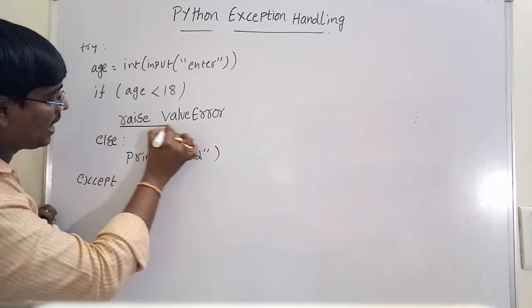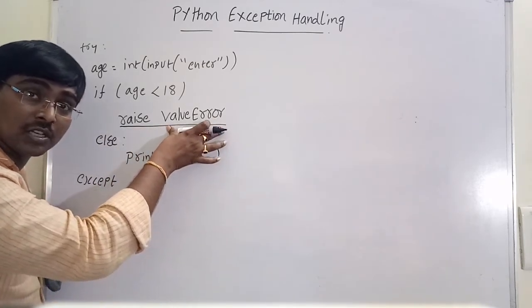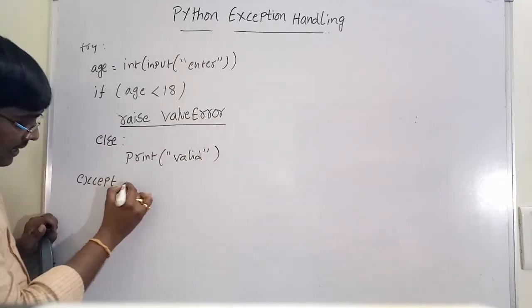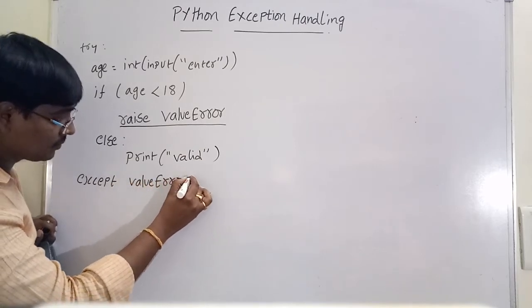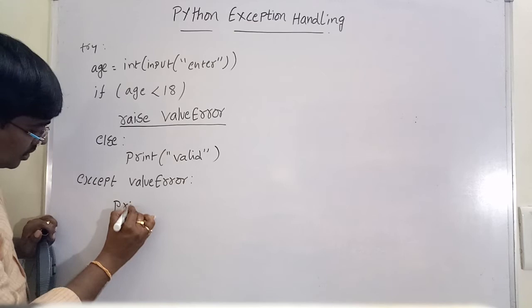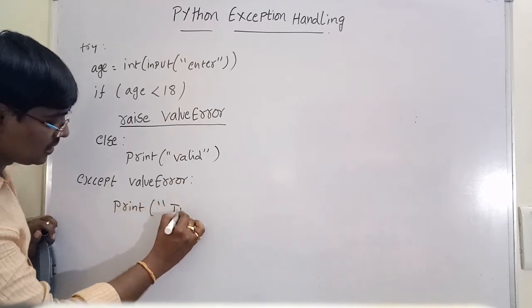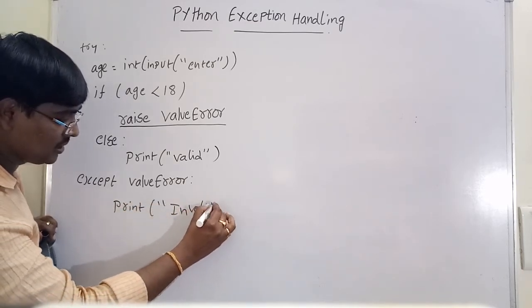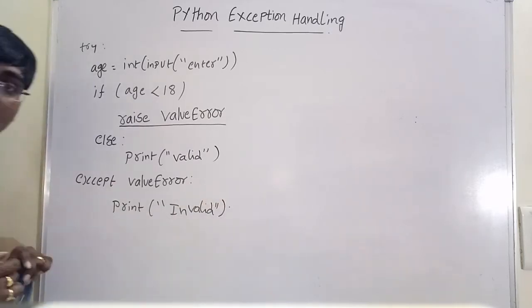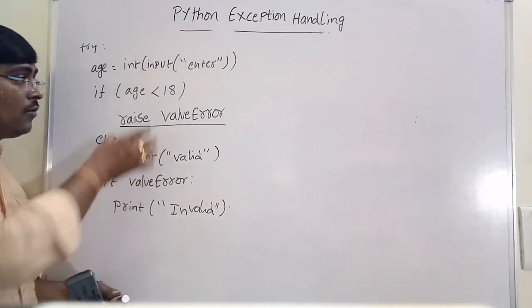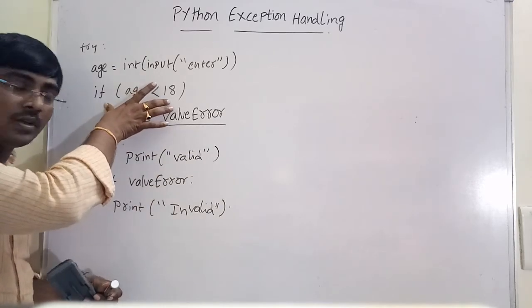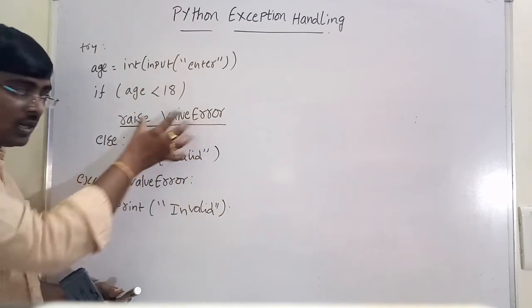So in the except block, ValueError, I am writing the statement print "age is invalid". This is raising an exception. Depending on some situation, I am raising this exception.